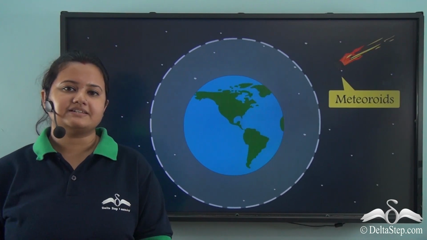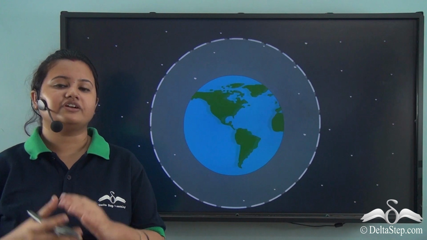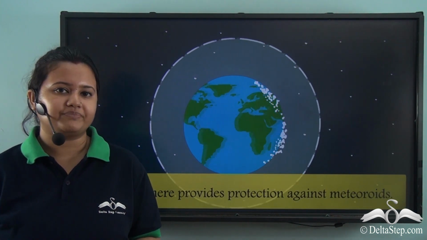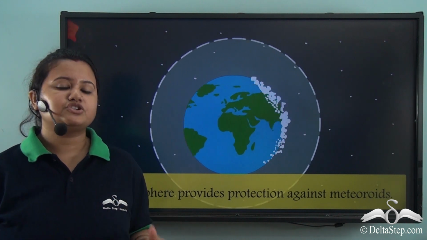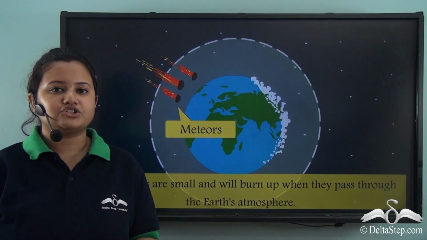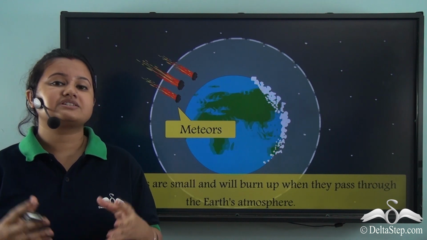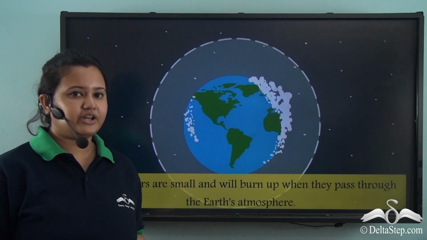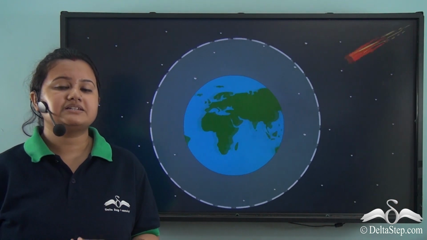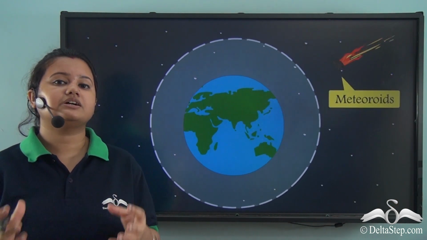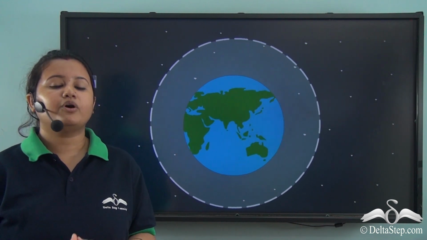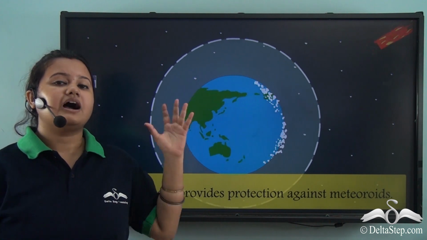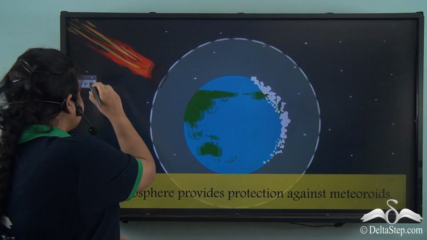Apart from the gases present in the Earth's atmosphere, the Earth's atmosphere also has a vital function to perform. It protects us from meteor attacks. The meteors are huge balls of rocks coming from space. They have the potential of creating huge depression on the Earth's surface, but this does not happen because the Earth's atmosphere burns up or destroys these meteors. So the atmosphere protects us from these harmful meteor attacks.